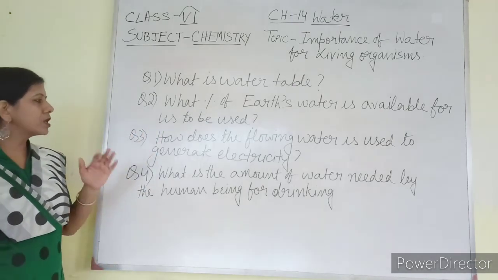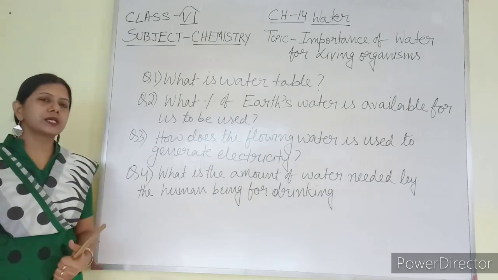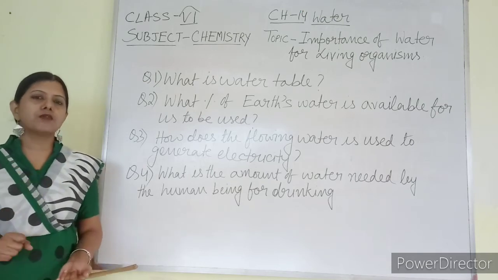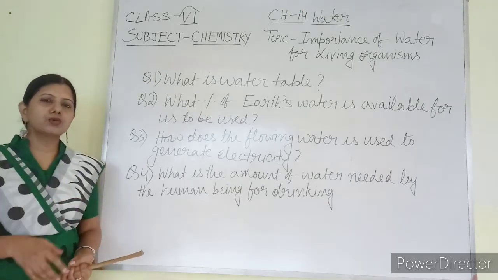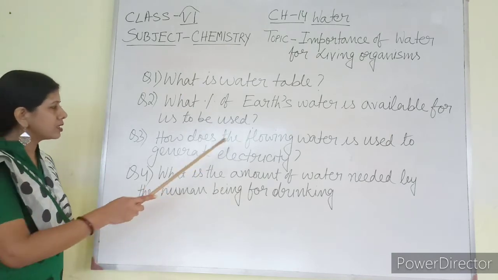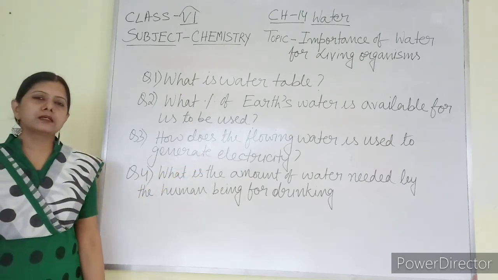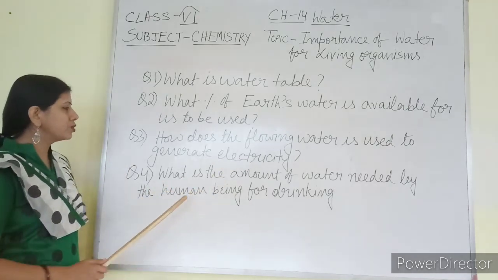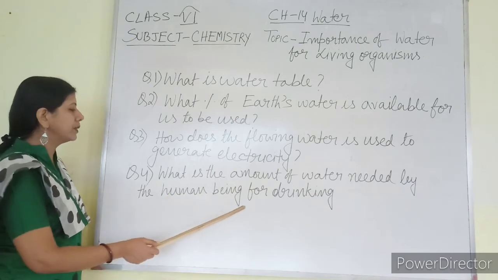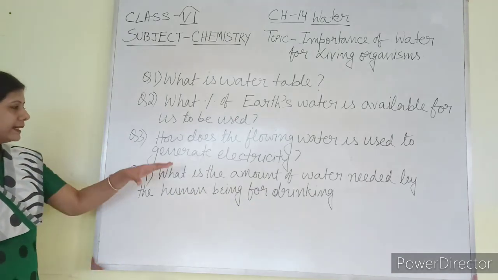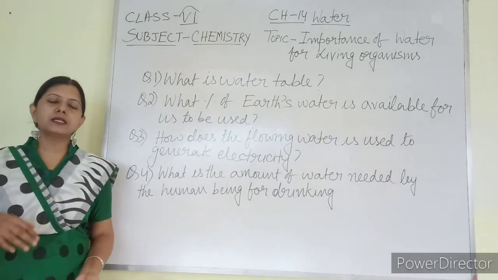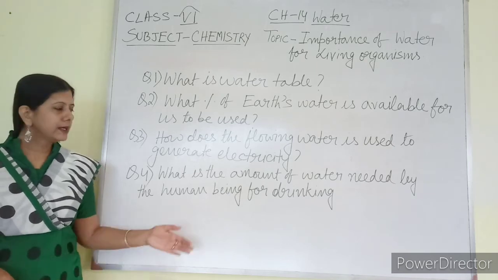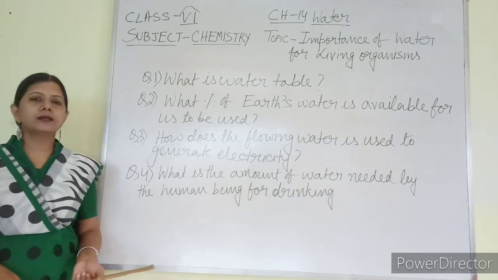Number 3: how is flowing water used to generate electricity? In your book, various points are there where the uses of water are written. So find out in the uses of water how flowing water is used to generate electricity. Number 4: what is the amount of water needed by a human being for drinking? That means in a day how much water we need to drink. What is the amount that you should write? It is also there in your book. Try to find it out, you will find it.